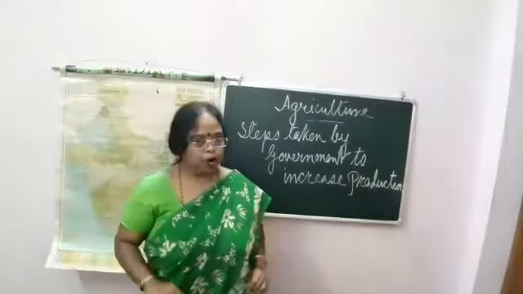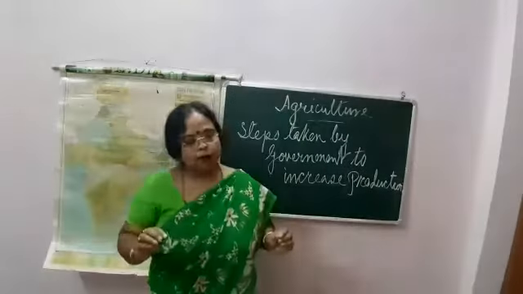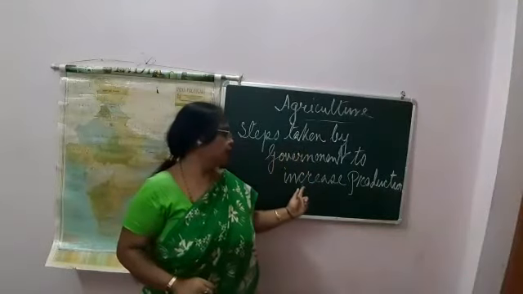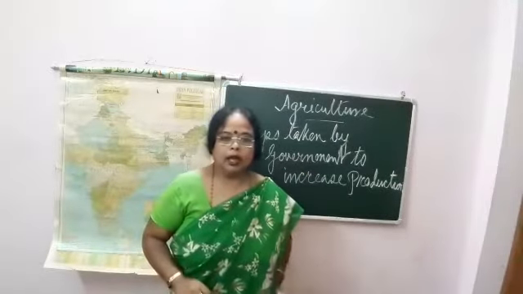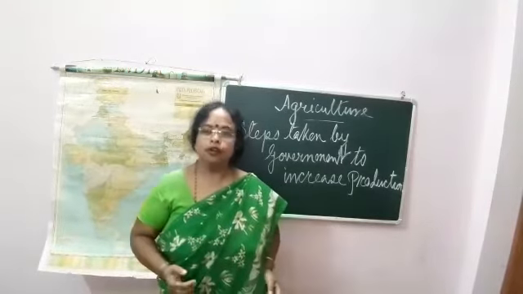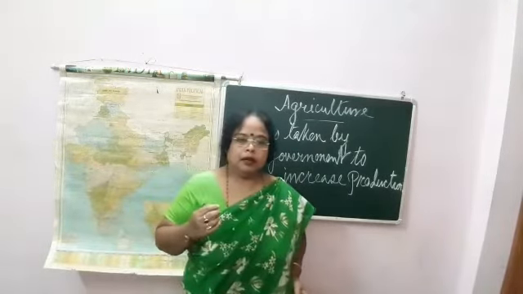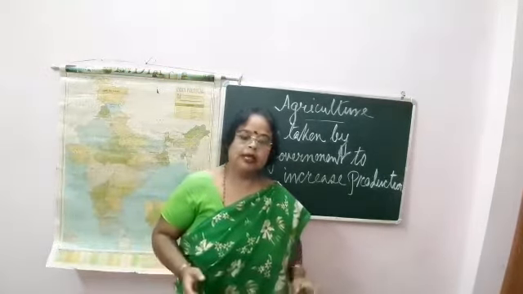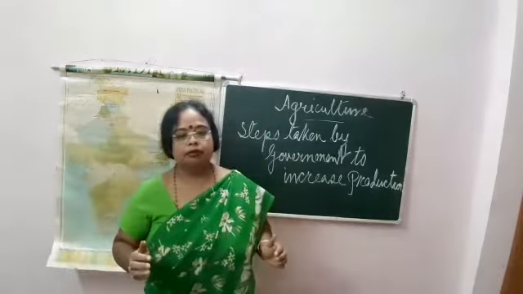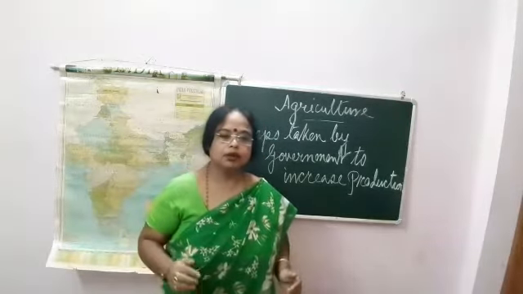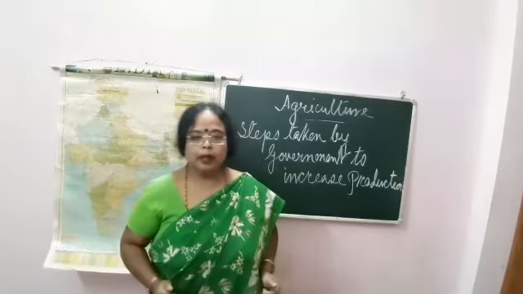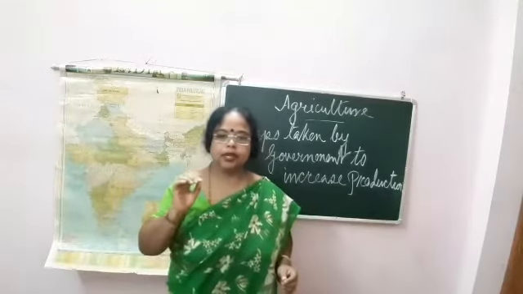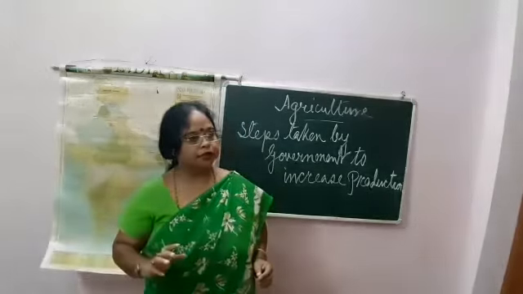We have seen the problems of agriculture. If problems are there, then we have to solve them. Now see the steps taken by the government to increase the production and yield of crops. It promotes the availability of good seeds to farmers. The Agriculture Prices Commission has been set up, which controls the prices of agricultural products, purchases certain crops at fair prices and protects farmers against exploitation.